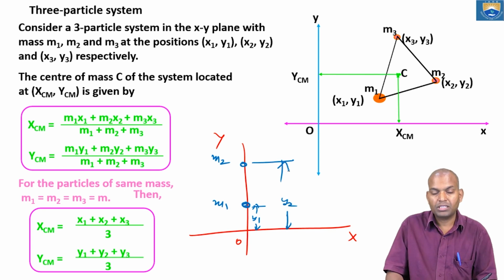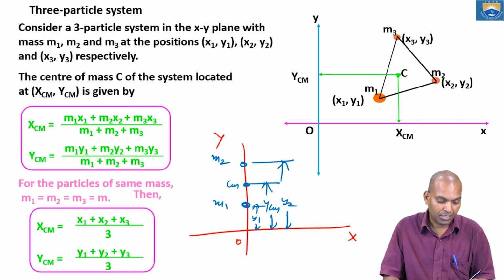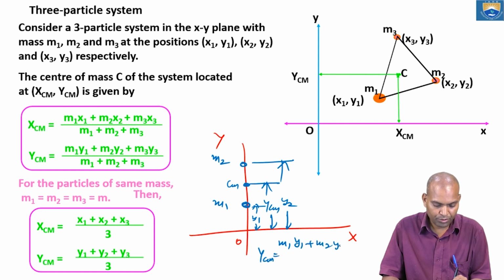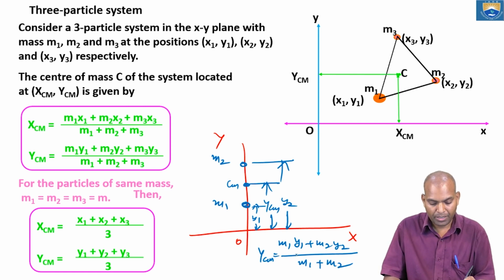If you want to find the center of mass in the y direction, that is ycm, how does it come? ycm equals m1 y1 plus m2 y2 by m1 plus m2.